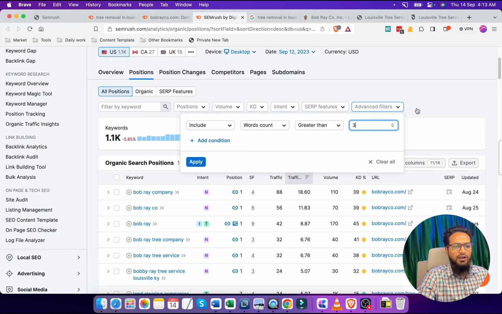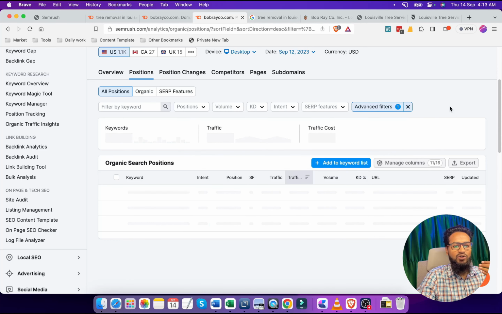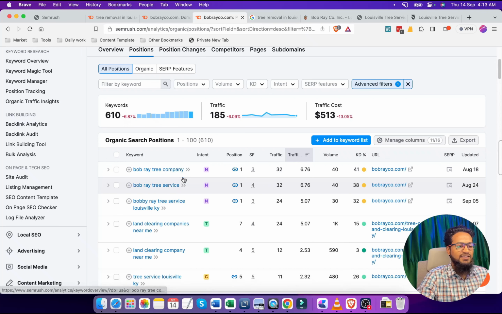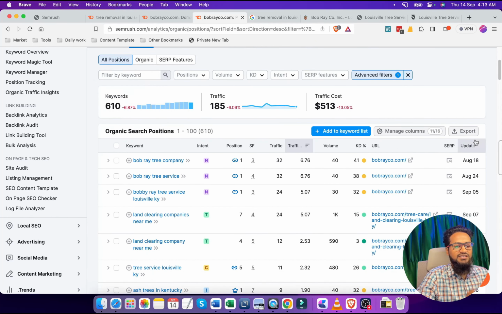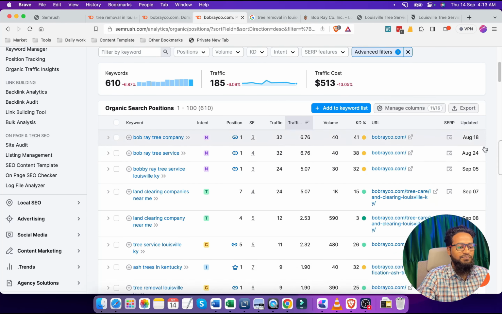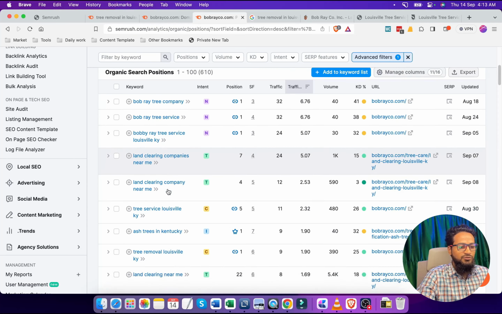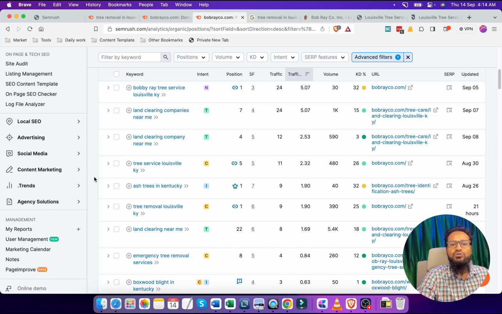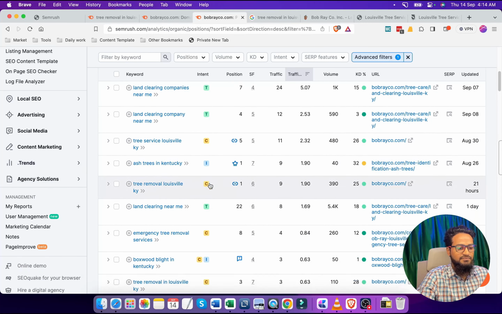We will check how many keywords there are which have at least 3 plus words. We can see around 610 keywords that have 3 plus words within the query. Now we will check one by one and try to find good keywords for our business.